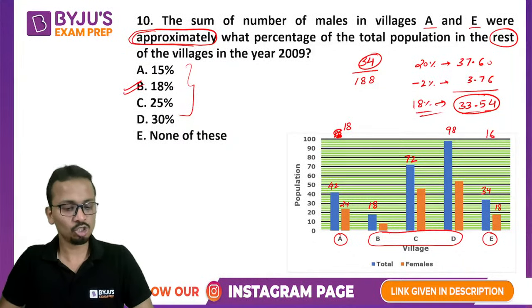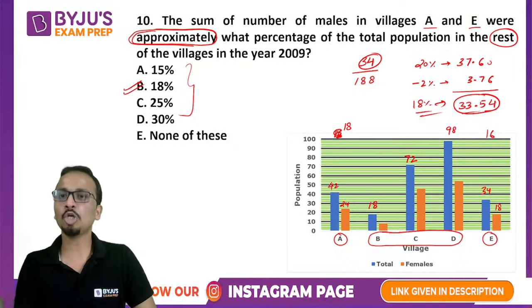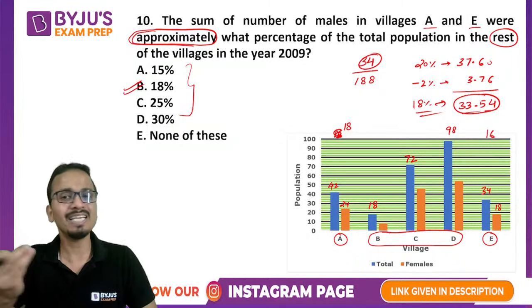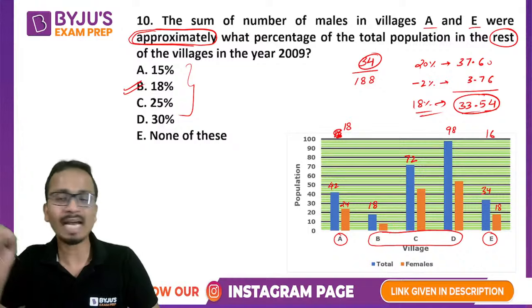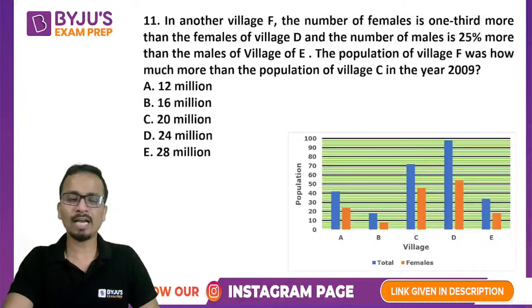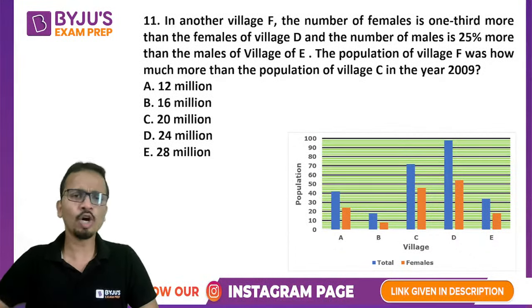All right. Please be careful about the most important words in a particular question. Don't neglect those words. At least the first time, read the entire question very carefully. Put focus on each and every word that is mentioned in the question. Okay, so let's move further. I hope all of you have understood the mistake that you committed in the last question. Moving on to question number 11.